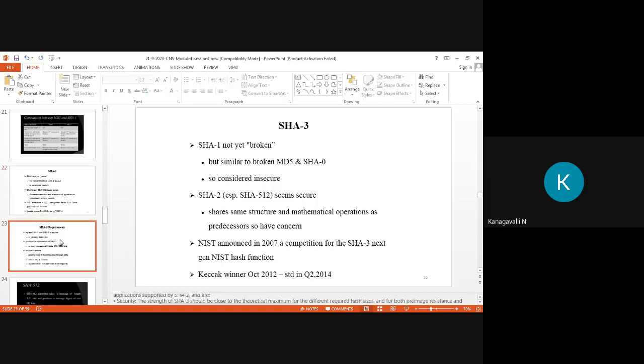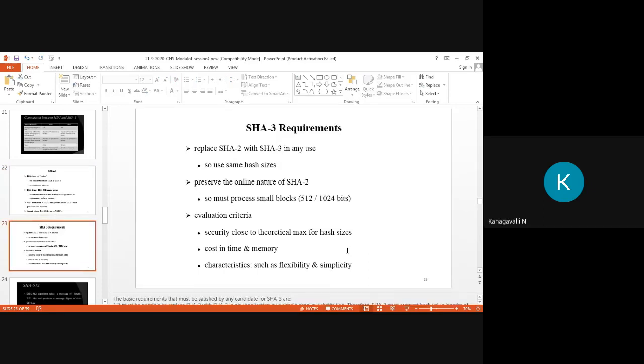In the SHA-3 requirements, the basic requirement that must be satisfied by any SHA-3 candidate is that it must be possible to replace SHA-2 with SHA-3 in any application, a simple drop-in substitution. Therefore, SHA-3 must support hash value lengths of 224, 256, 384, and 512, because it is just overcoming for these basic versions, right?